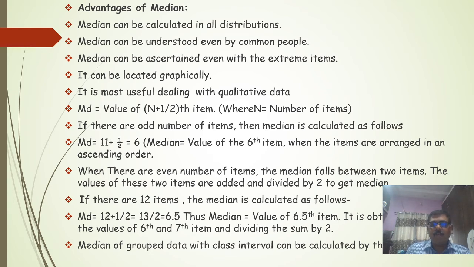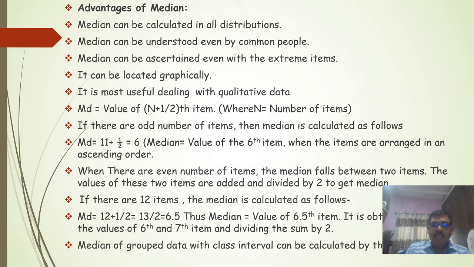If there are 12 atoms, then median is calculated as (12 plus 1) divided by 2, that is 13 by 2, equal to 6.5. Thus, the median value is the 6.5th atom. It is obtained by adding the values of the 6th and 7th atoms. Whatever the 6th and 7th atoms are, you have to sum them and then divide by 2.